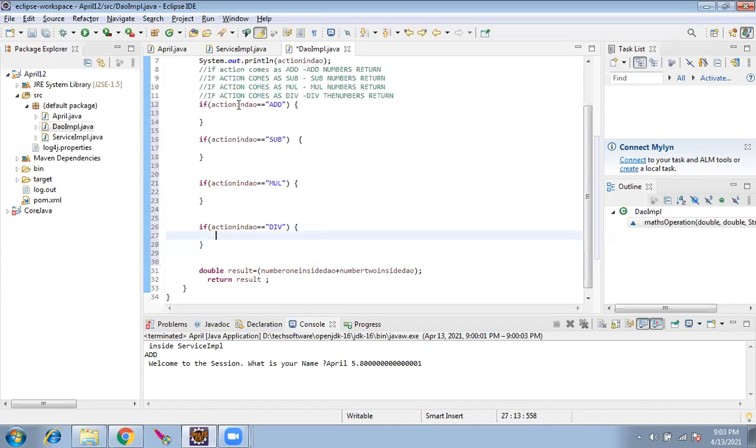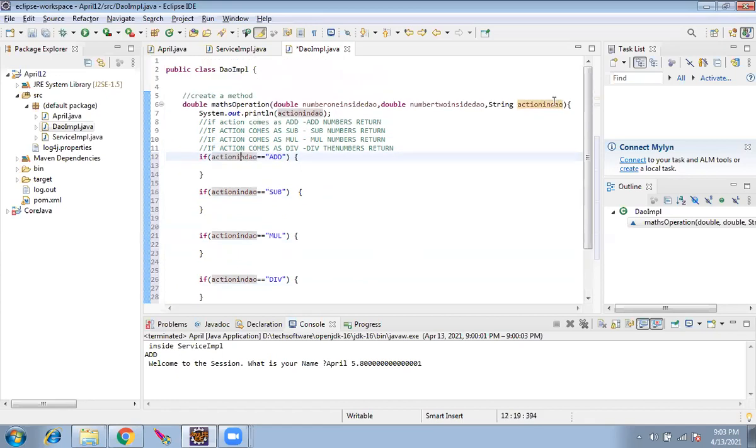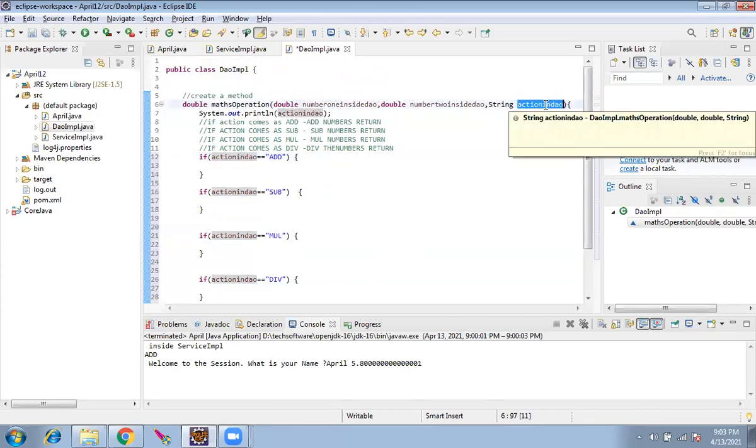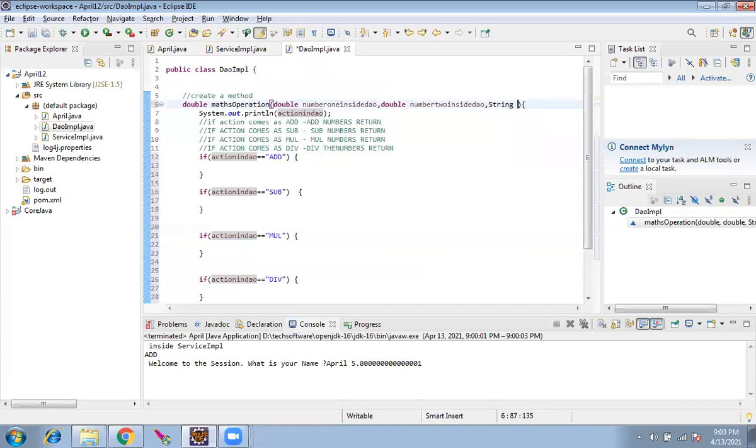If action in DO means what, this is the variable. If I change my variable name, that is not an issue. I have to paste it everywhere. If my new variable equals add, I have to do something. My new variable is an incoming variable, so I can change it to incoming action name.